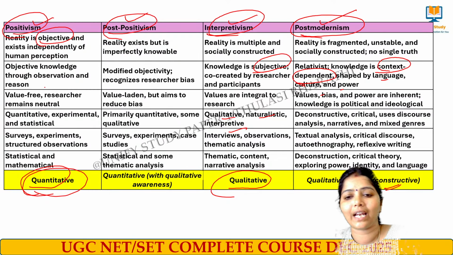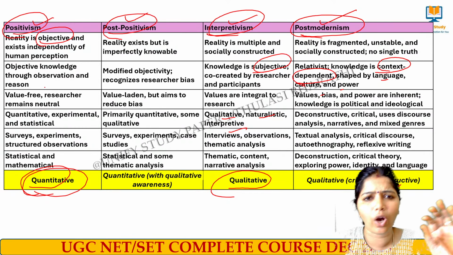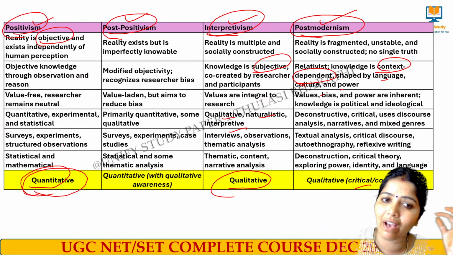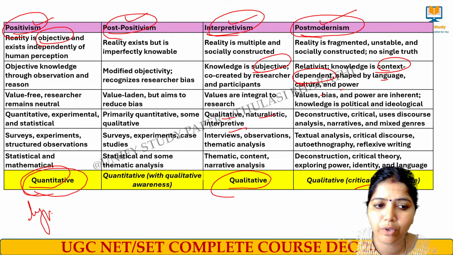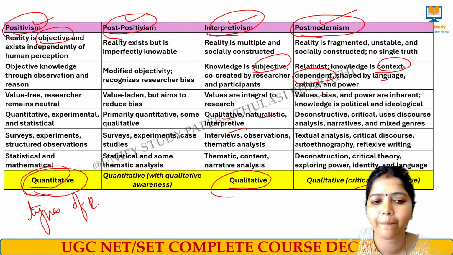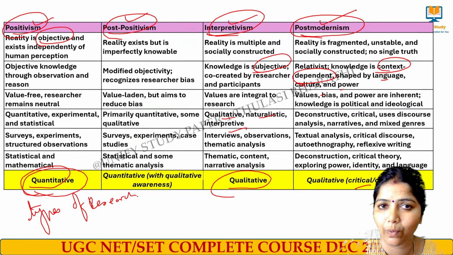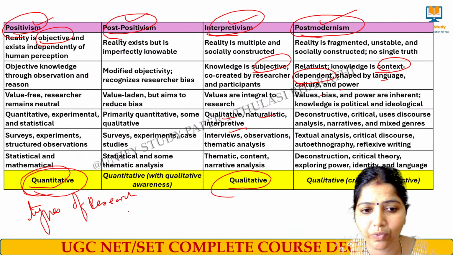Postmodernism, they purely rely on qualitative. Now we will have some more questions from this part. Already we have discussed the types of research, all the different types of research. In those types of research, we have to categorize the qualitative and quantitative. Upcoming questions also we will be doing.